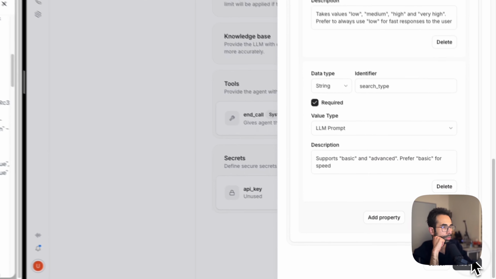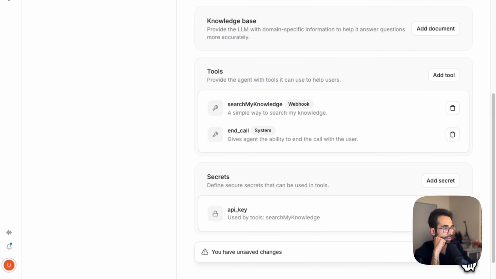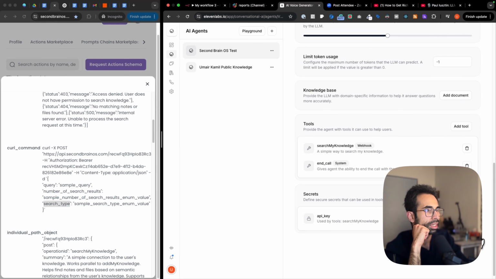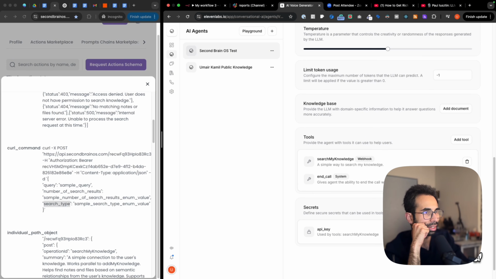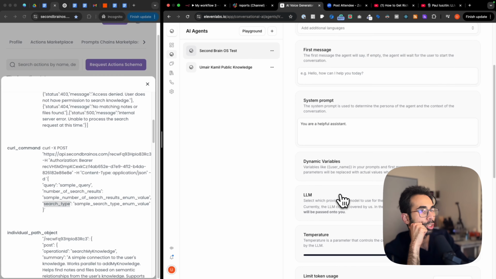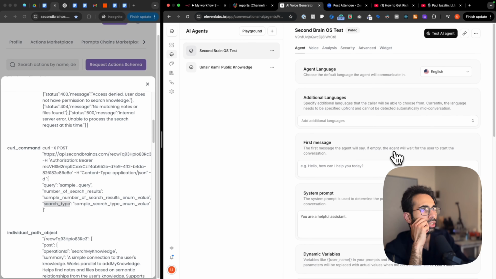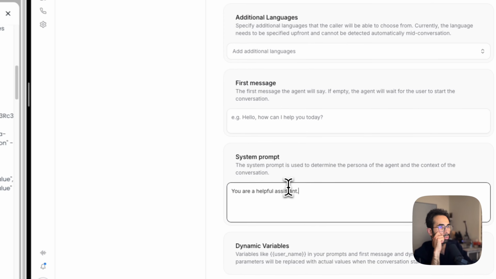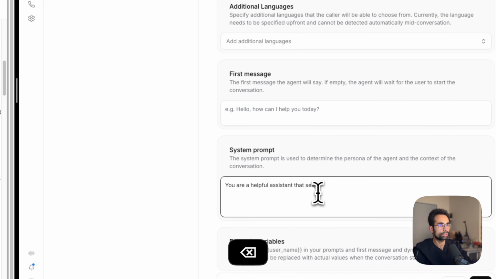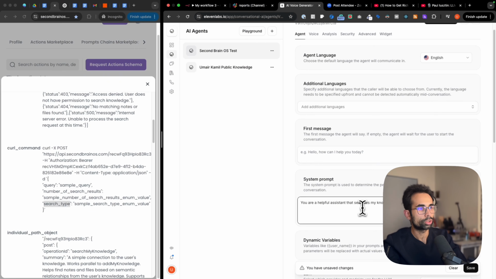Now I'm just going to press add tool so that it's added, and I'm going to make sure to save because this is a big problem with 11 Labs, that this save button often just gets hidden and you forget about it. Now this AI agent can search my knowledge. So I'm just going to make a few neat changes to make sure that it operates neatly. I'm going to make sure the language is English, additional languages, first message, system prompt: you're a helpful assistant that searches my knowledge and answers the user's question or responds to their message. Never respond without using my knowledge.